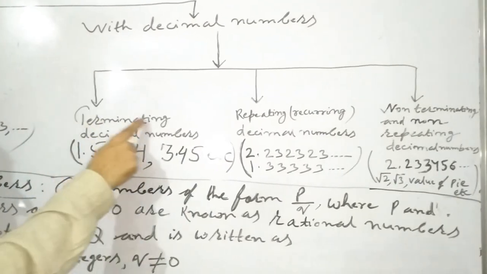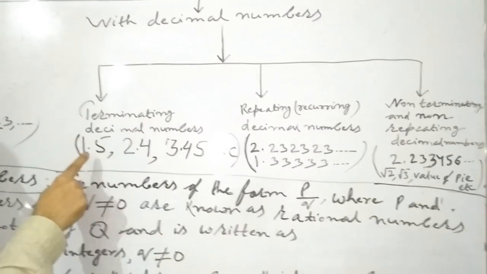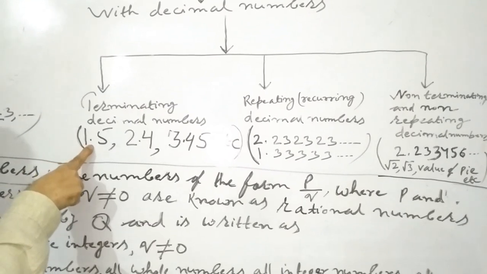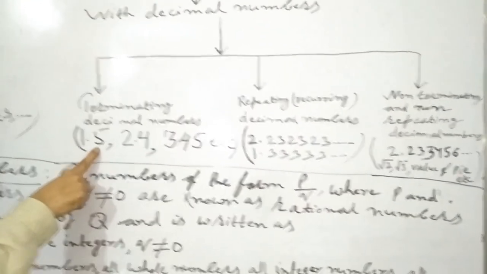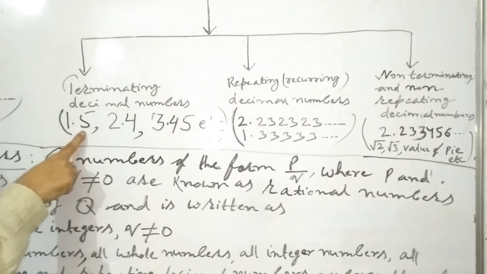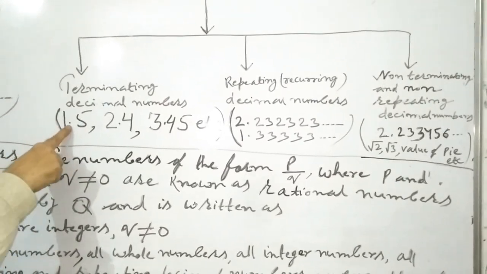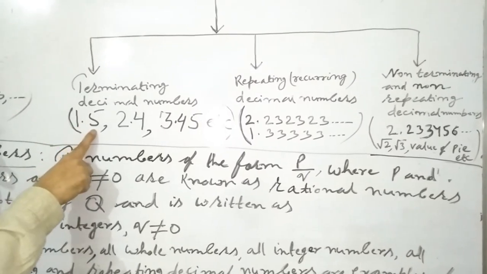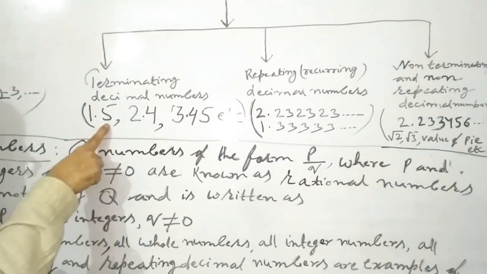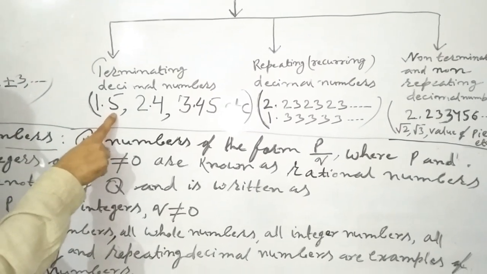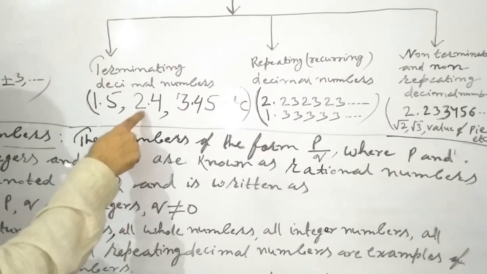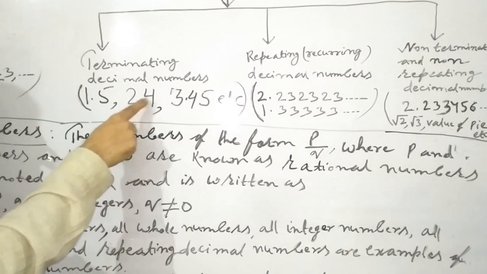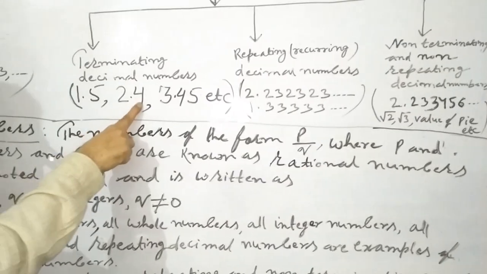First, terminating decimal numbers are in the form of decimal. But after the decimal, the digits get stopped. Here you will see after the decimal 5 comes, but after 5 there is no digit. In the second example, 2.4, after the decimal 4 comes, but after 4 there is no digit.